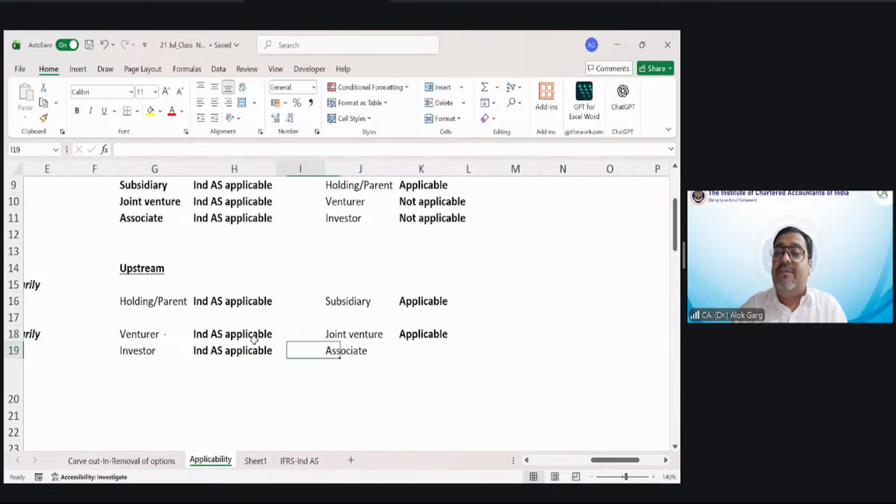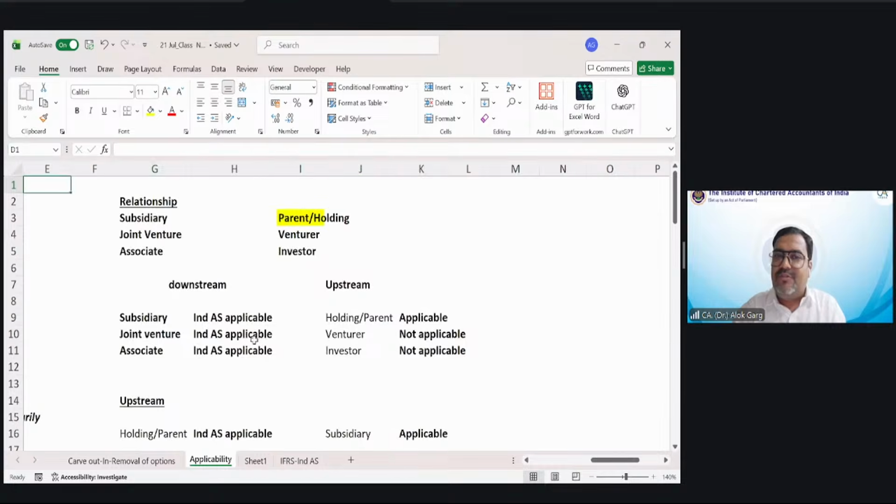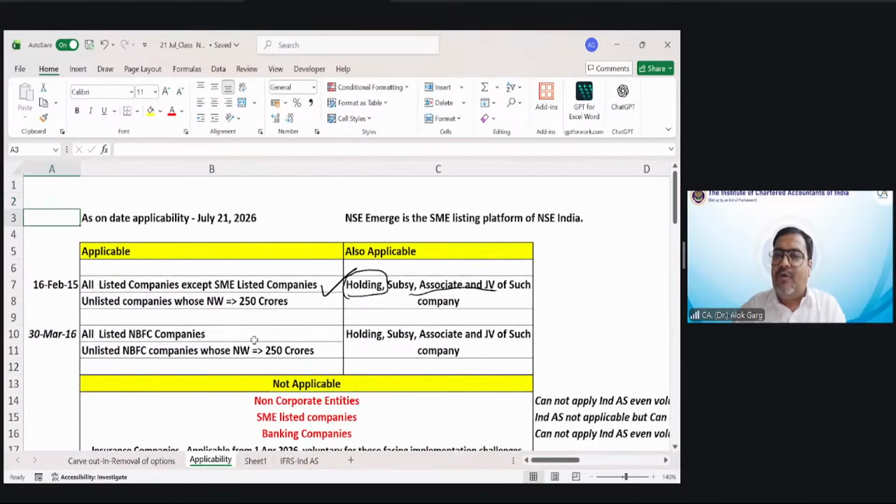If an entity is an investor on Ind AS, applicable. Yes, it is applicable to the associate also, right? Is that clear, my dear friends? Have you understood this part? Holding, subsidiary, associate, and JV of such company? Yes?